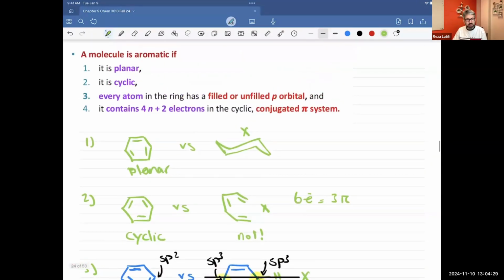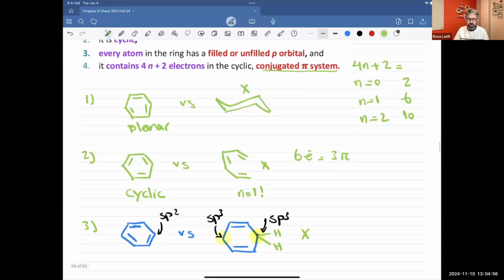And the last one says the number of electrons is supposed to be 4n plus 2 in the conjugated pi system. So the number of electrons has to follow this number. If n is equal to 0, it will be 2, if n is 1, it will be 6, and if n is 2, it will be 10, and so on. So we need to follow these rules to have an aromatic compound.